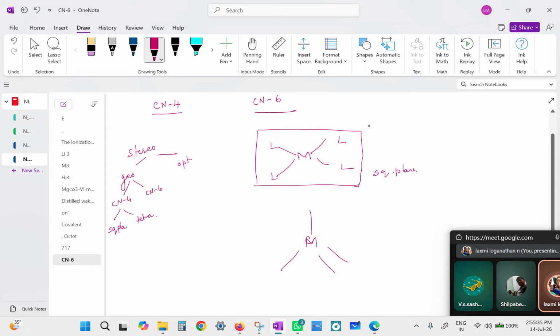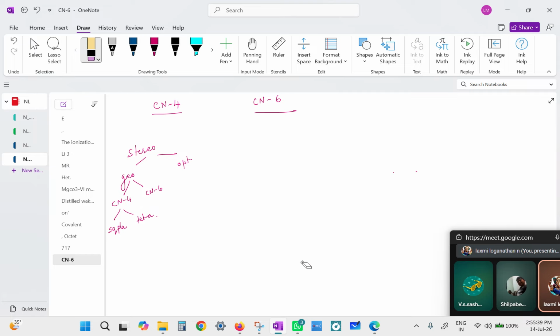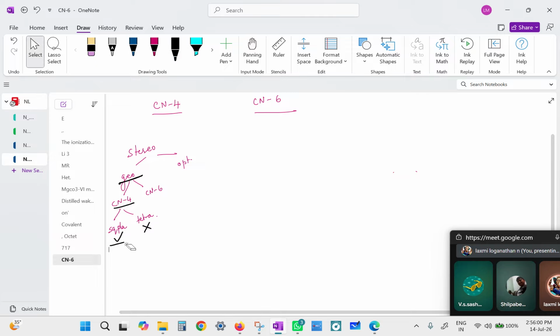So when it is coordination 4, you can have 2 types of arrangement, square planar and tetrahedral. But geometrical isomerism of this type will be possible only for the square planar type and not for tetrahedral. So we will be studying the geometrical isomerism for coordination 4 only for square planar.